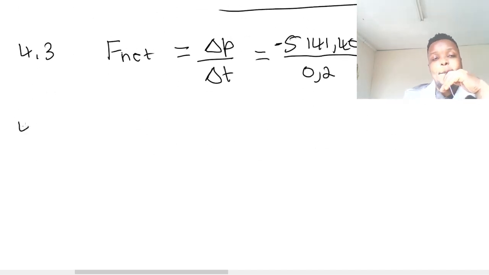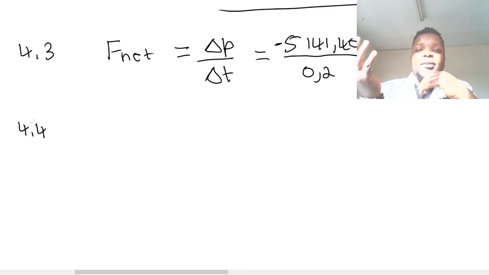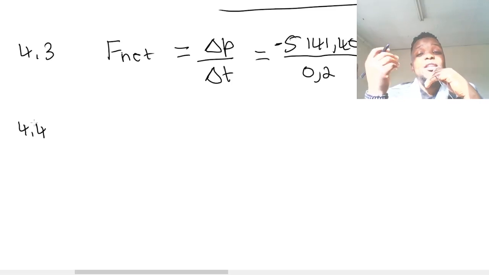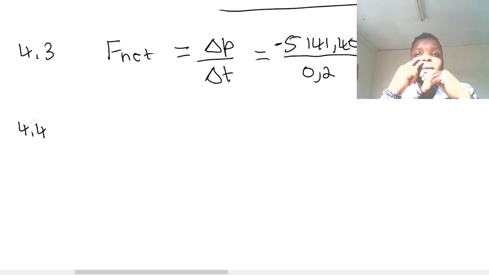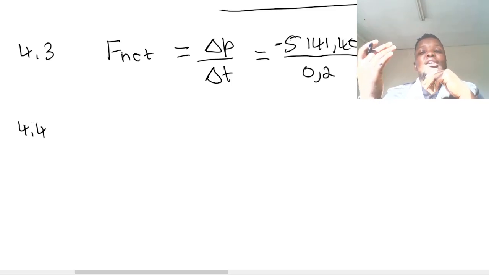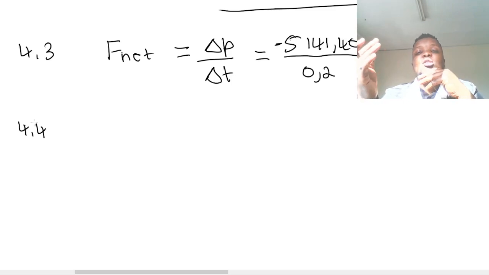Just to explain and give you an idea, the function of an airbag is to increase the contact time so that the effect or the impact of a net force decreases for the same change in momentum. So what am I trying to say? The airbag slows you down as you hit the dashboard of the car or as you hit the obstacle. It slows you down. That's the function of the airbag, to increase the contact time.